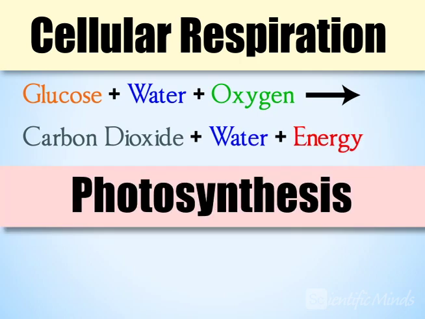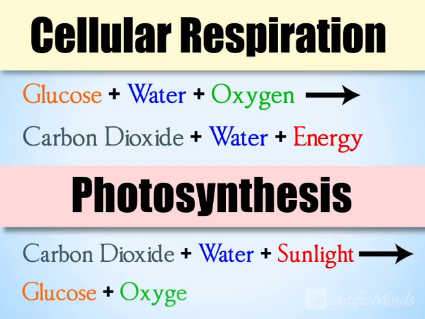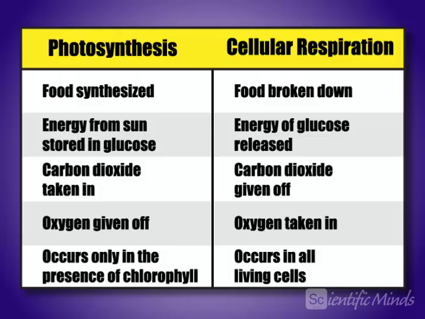This is the opposite of what happens during photosynthesis, where carbon dioxide, water, and energy yield glucose and oxygen. Look at this chart and note how cellular respiration is the opposite of photosynthesis. With cellular respiration, food is broken down, energy is released, carbon dioxide is given off, and oxygen is taken in. Cellular respiration occurs in all living cells, both plant and animal.